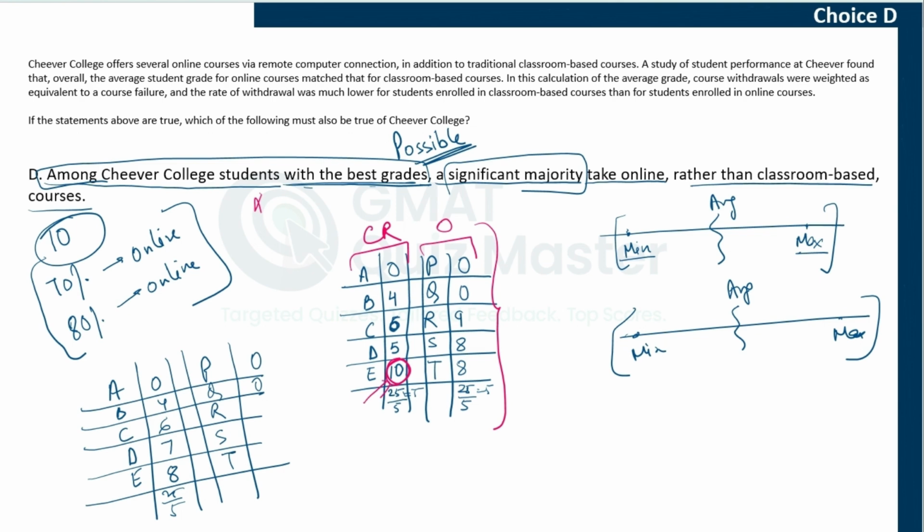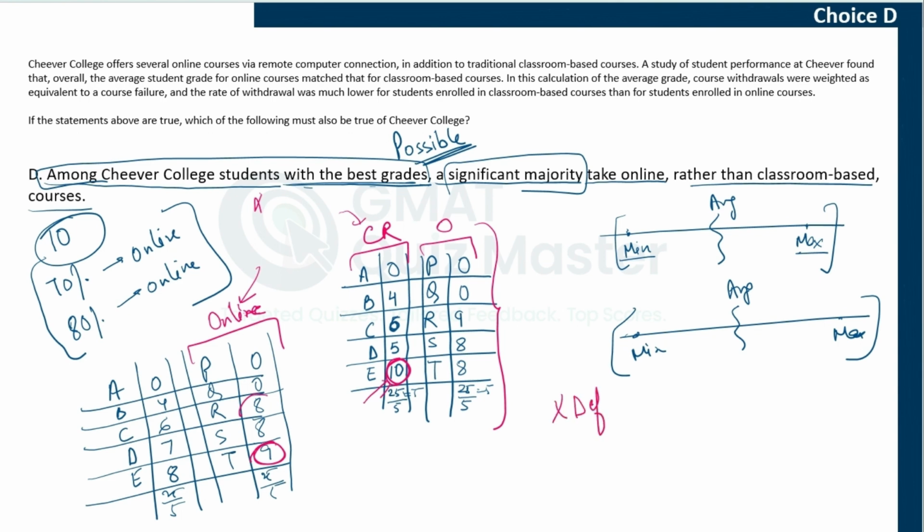Now, in this case, two of them can have 8, one can have 9. So again, this will be 25 by 5. In this situation, you can see the best grade is 9, and one of the online students has it. So the proportion is higher there. But in the earlier example, the classroom student has it.